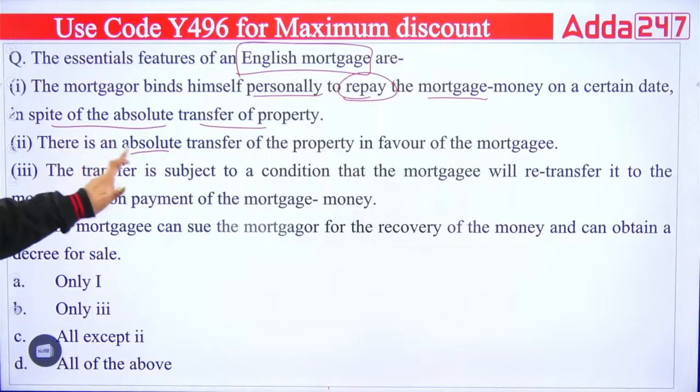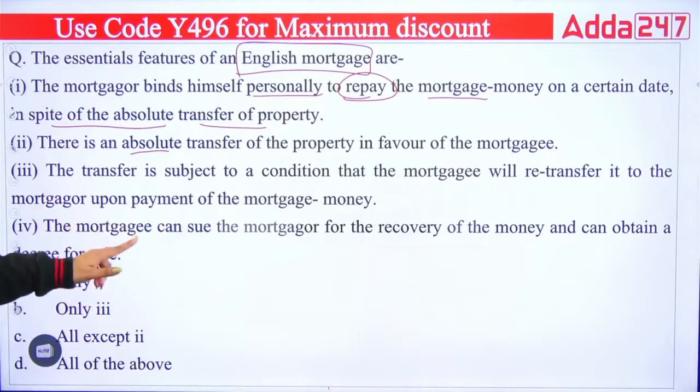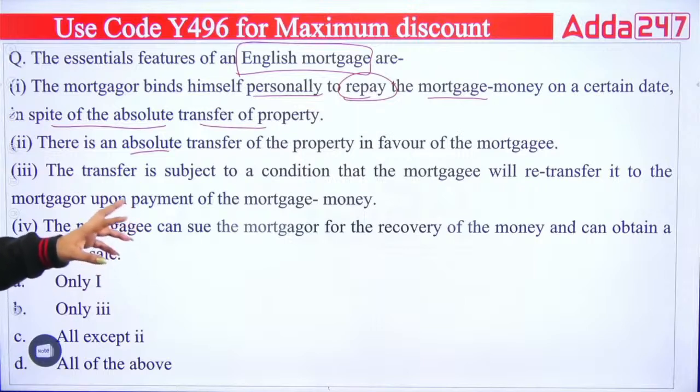Third, the transfer is subject to a condition that the mortgagee will retransfer it to the mortgager upon payment of the mortgage money. Then fourth, the mortgagee can sue the mortgager for the recovery of the money and can obtain a decree for sale. So which of the following is true? Only one, only three, all except two, or all of the above?